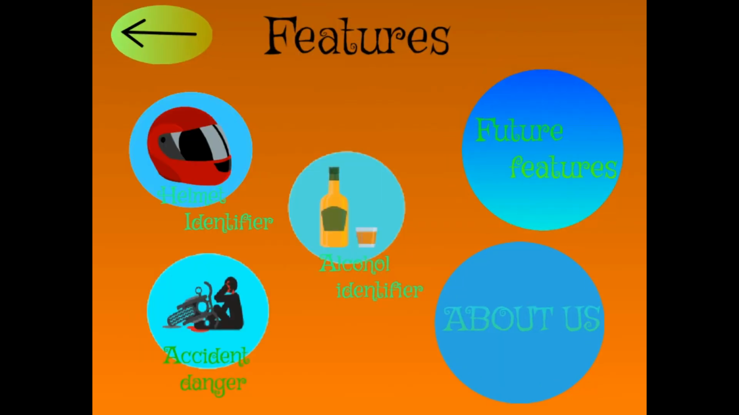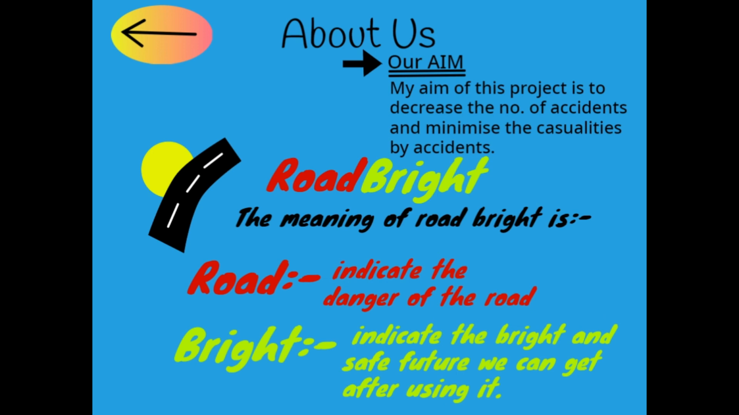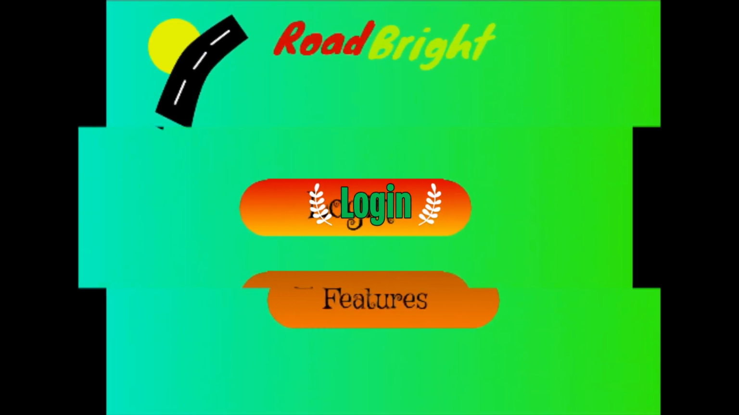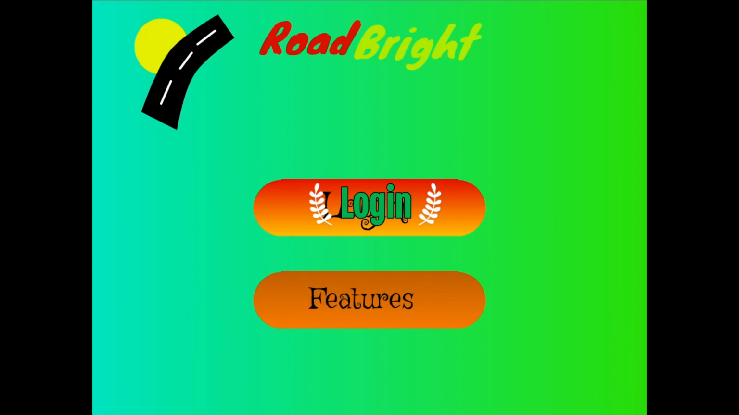Now moving on to the last feature of the feature screen, About Us. It tells us what the aim of our app is and what the meaning of the roadmap is. First, our aim. My aim for this project is to decrease the number of accidents and minimize the casualties caused by accidents. So let's continue with the login screen.